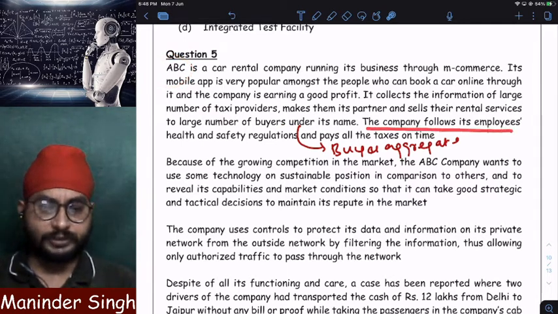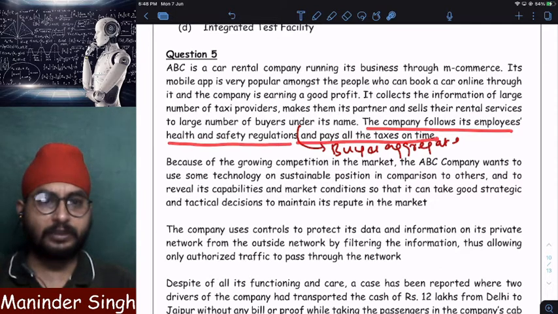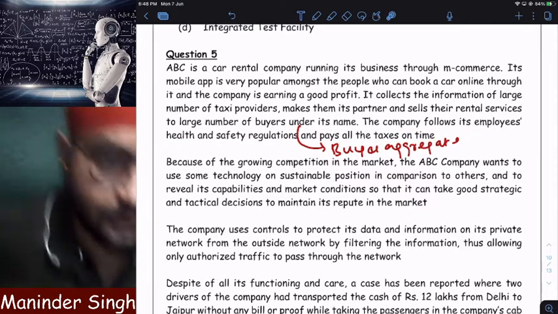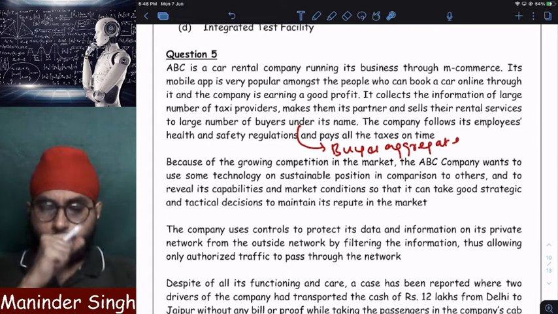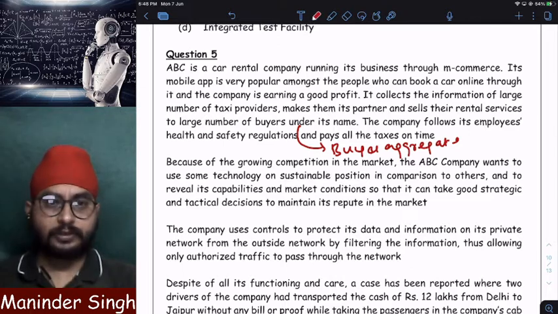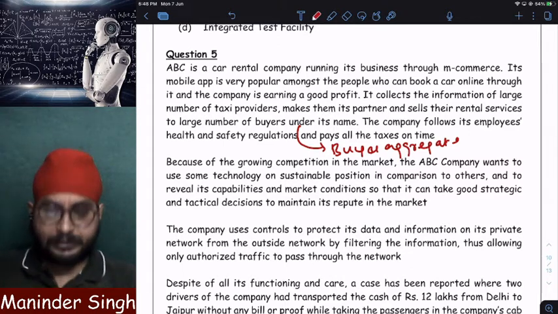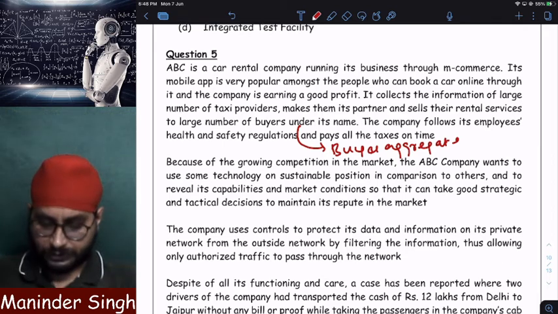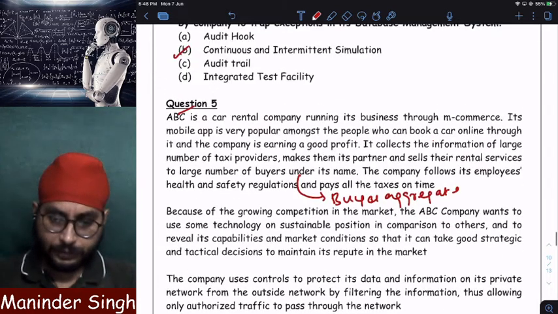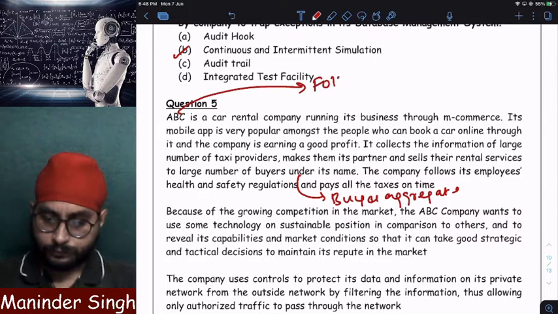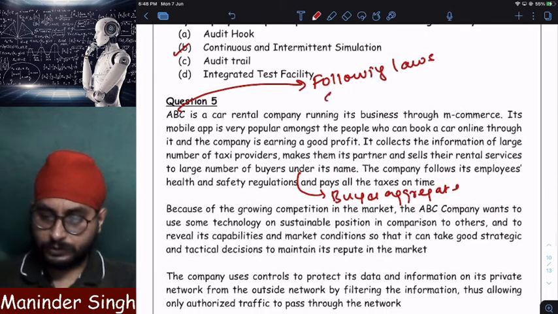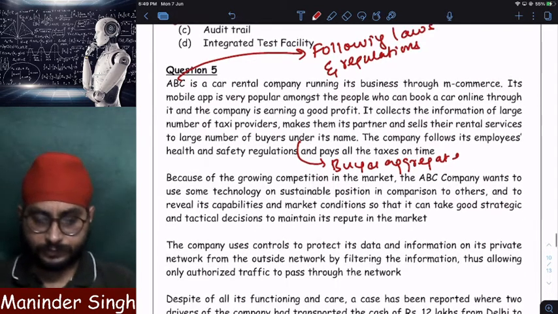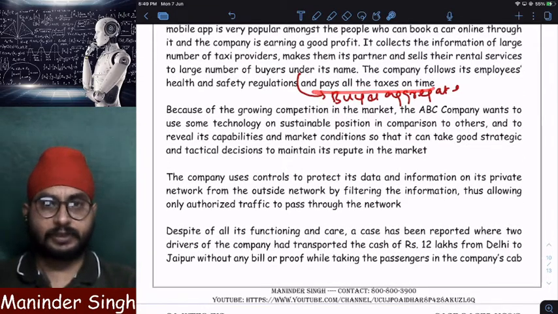The company follows its employees' health and safety regulations and pays all the taxes on time. Like PF is there, ESI is there. All these taxes are paid by the company on time. If I am paying all the taxes on time, it means what? It is nothing but I am following law. ABC Limited is following laws and regulations. Clear? It is following all the laws and regulations. Why? Because it is paying all the taxes on time.